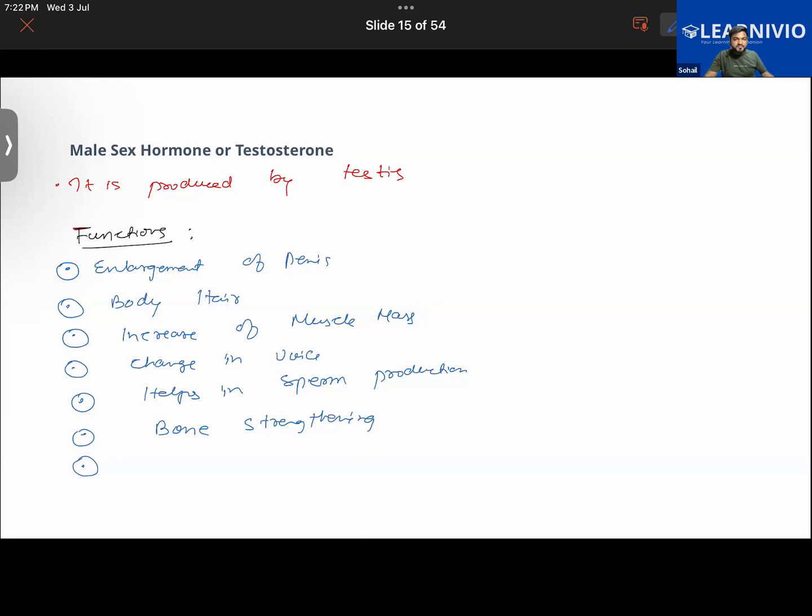Another thing is that it signals the body to produce red blood cells, so it helps in the production of red blood cells also. So these are the main functions performed by testosterone.